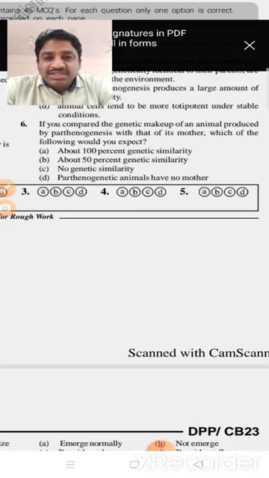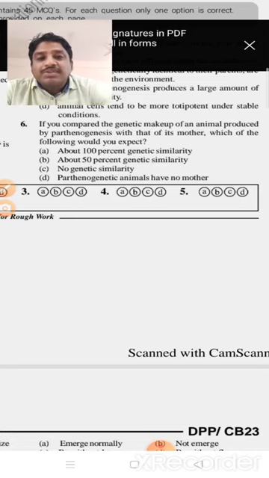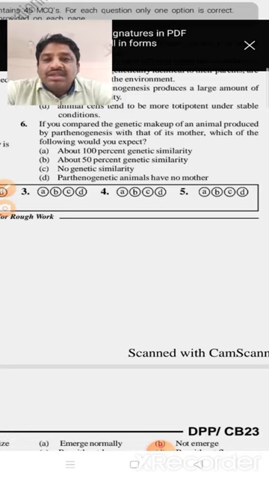So, given the options, you can choose: about 100% genetic similarity, about 50% genetic similarity, no genetic similarity, or parthenogenetic animals have no mother.